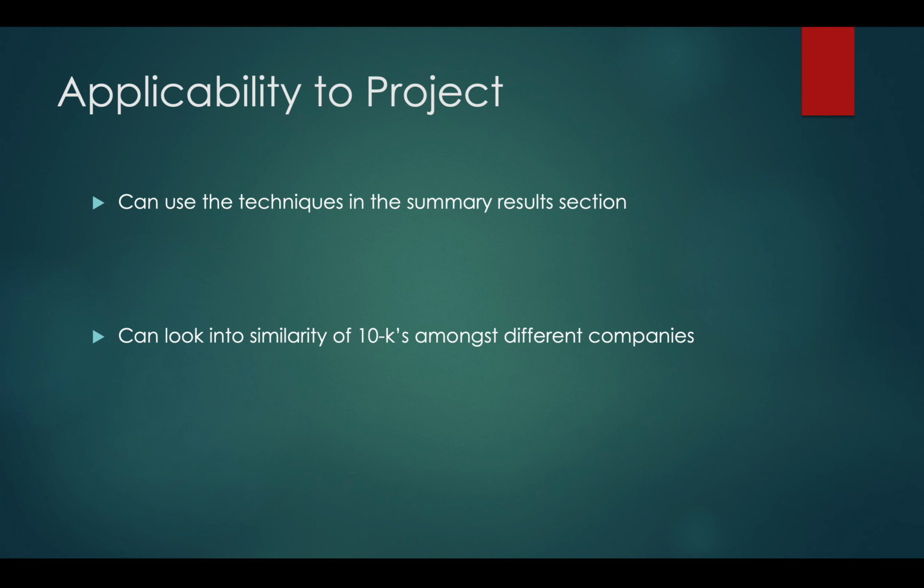As for the applicability to the project, we can use the results and the techniques from the summary results section, as those were fairly useful. They had word counts and means of words. We can also look into the similarity of 10Ks amongst different companies. In this paper, they compared the similarity of 10Ks of the same company, but we might try in our project to compare the similarity amongst different companies.